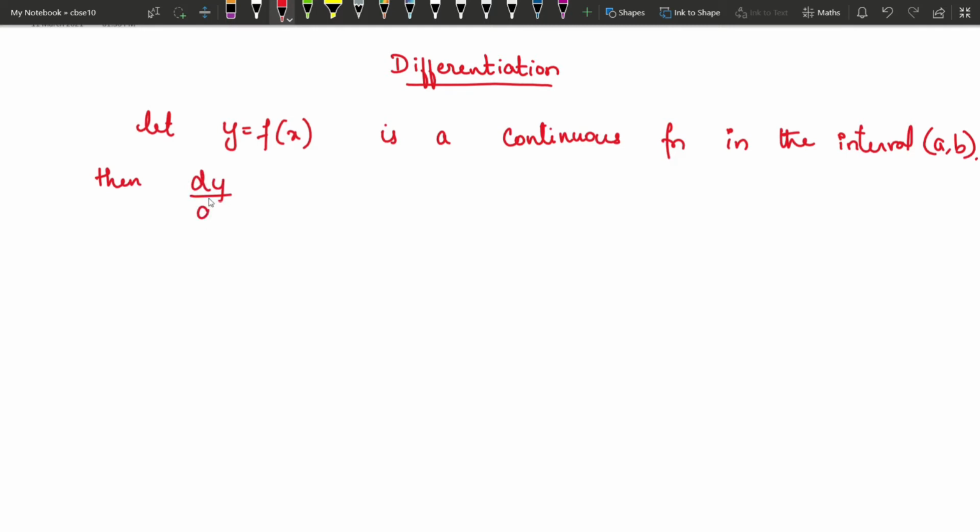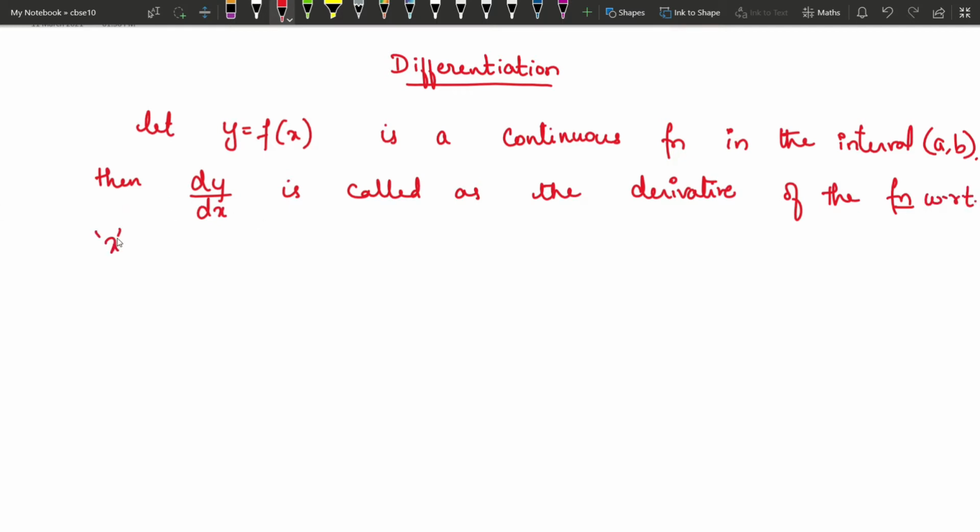dy by dx is called the derivative of the function with respect to x. Here this x is always called the variable of differentiation, which is the variable used in the function. When I say function, it means y. So this is called the derivative of the function with respect to x.